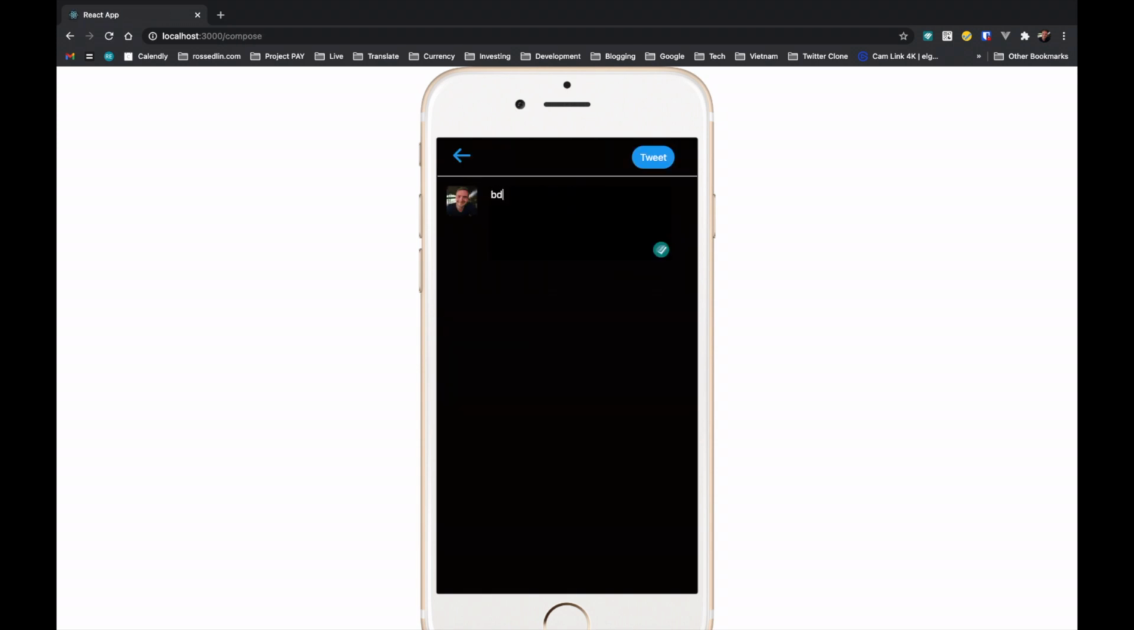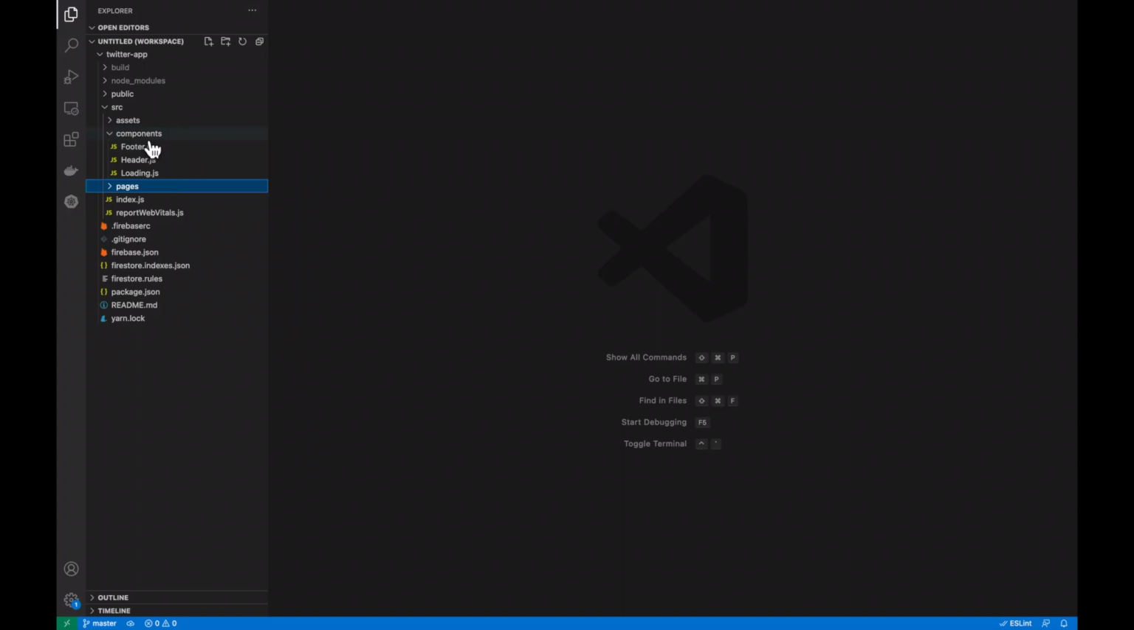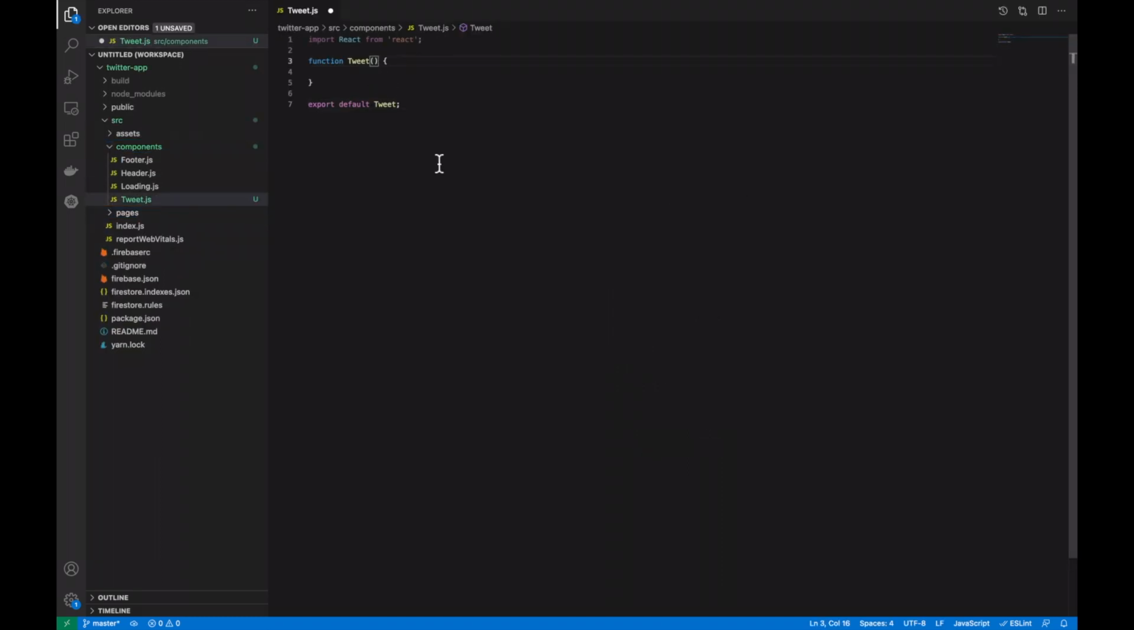Next, we're going to build out our display section for the Twitter app, so when we write a tweet, we can actually see our tweet being displayed. So create a new component, tweet.js, and inside of tweet add the prop message, and then a constant from message with display name, text, photo URL, and created at.